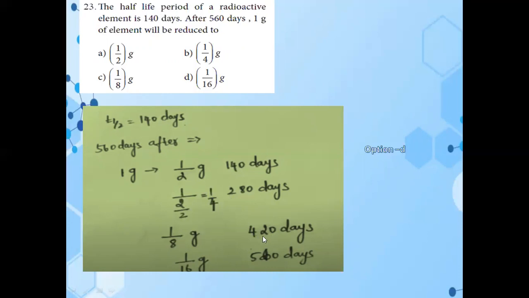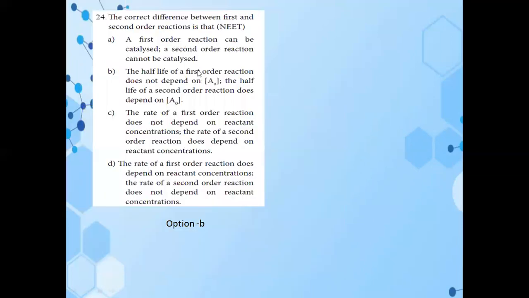So after 140 days, we need to add 420 with 140. So we are getting 560 days. So we need to divide that value by 2. So we are getting final 1 by 16. So option D is the correct answer. So 24, option B is the correct answer.